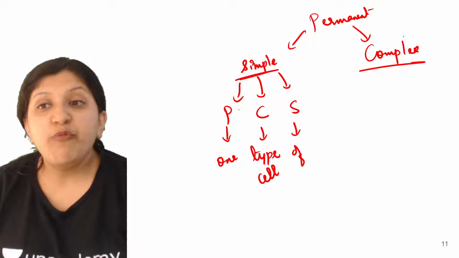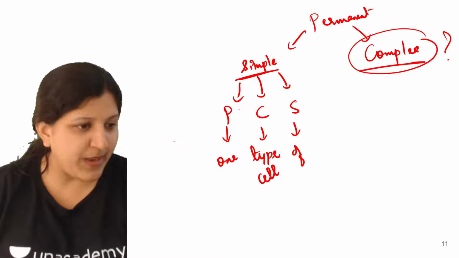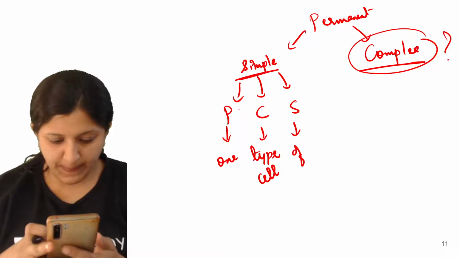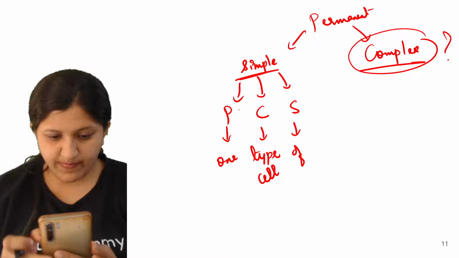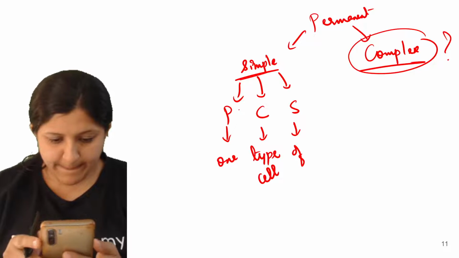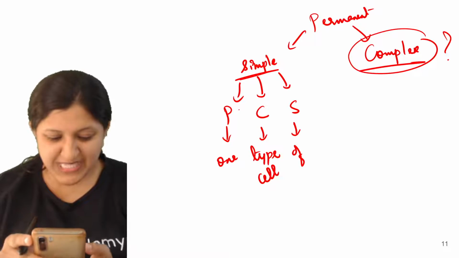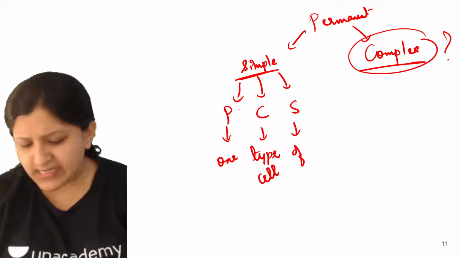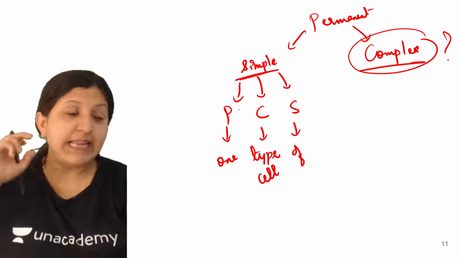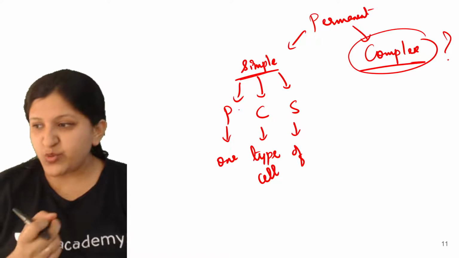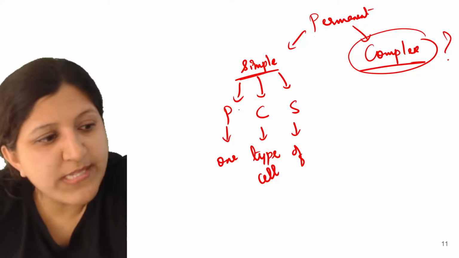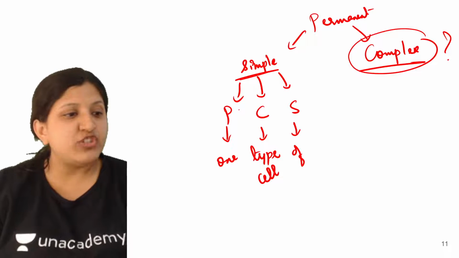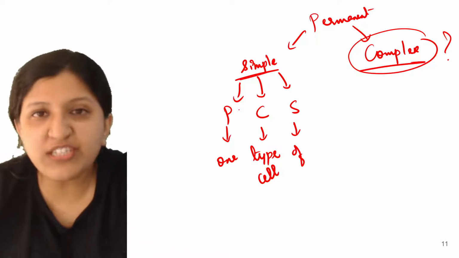When do we say that the cell is complex? Any idea on this one? When do we say that the tissue is complex? No idea? I think it was there in class 8. You study different tissues there, right? There you will study about the permanent tissue and the complex tissue. Yes, very good Akshansh, that's right.